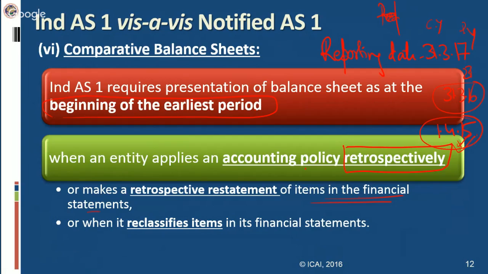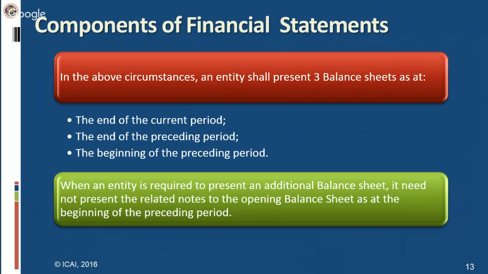One is on 31st March 2017, second is on 31st March 2016, and one is on 1st April 2015, at the beginning of the earliest period. So you end up with 3 balance sheets: end of the current period, end of the preceding period, and the beginning of the preceding period. The end of the current period is 31st March 17, the end of the preceding period is 31st March 16, and the beginning of the preceding period is 1/4/15. So in that case, you have to prepare 3 balance sheets.